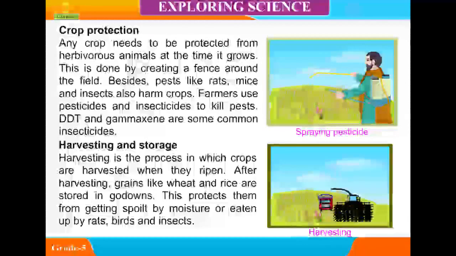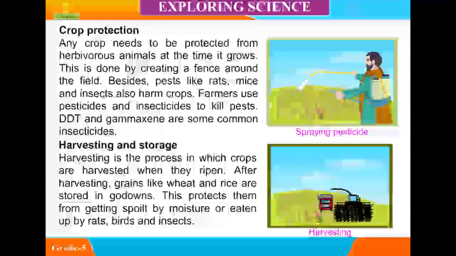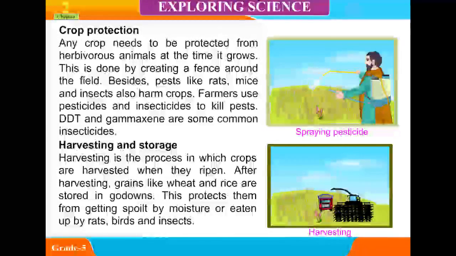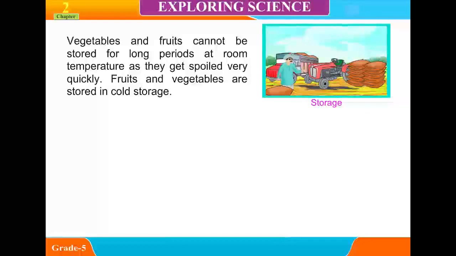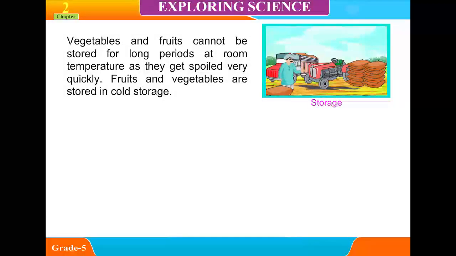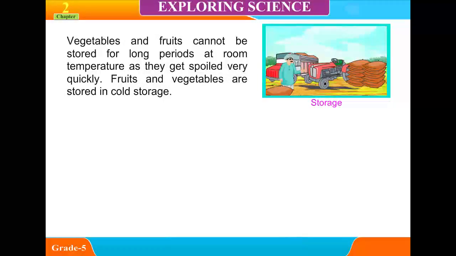Harvesting and storage. Harvesting is the process in which crops are harvested when they are ripened. After harvesting, grains like wheat and rice are stored in godowns. This protects them from getting spoiled by moisture or eaten up by rats, birds and insects. Vegetables and fruits cannot be stored for long periods at room temperature as they get spoiled very quickly. Fruits and vegetables are stored